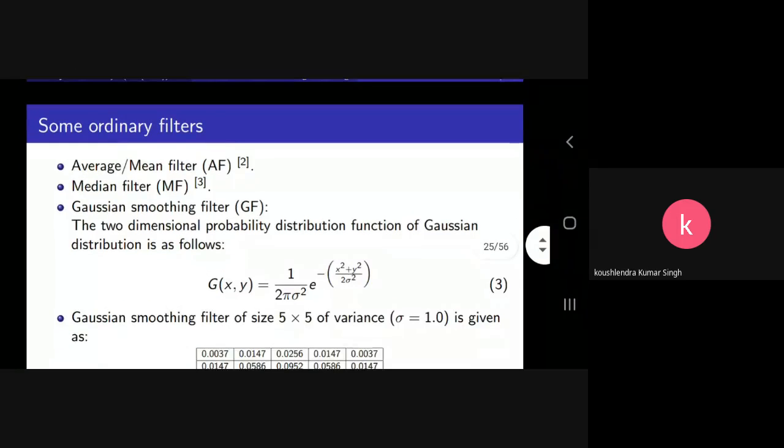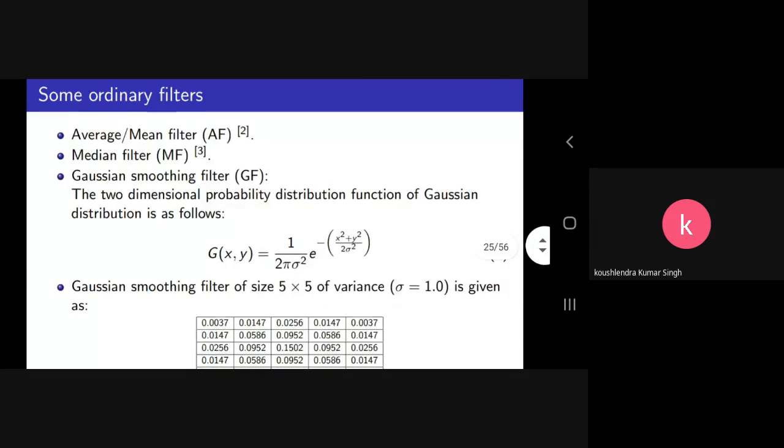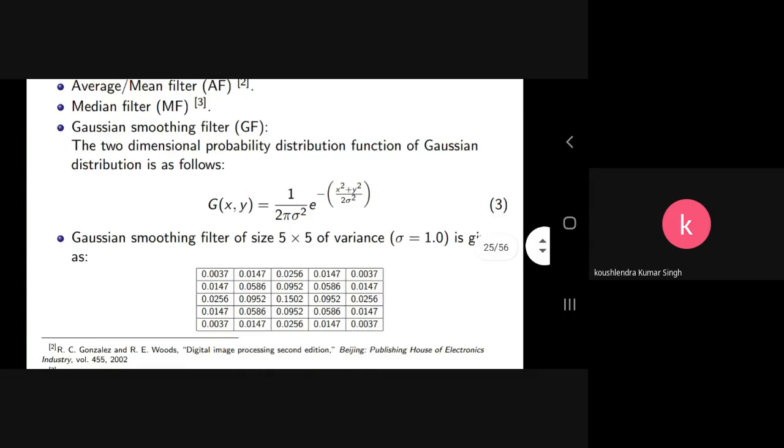So now I will go into brief details about the denoising filters, or the traditional filters that you might already know from an image processing course. One is the average or mean filter, there is the median filter, and then the Gaussian filter defined by the Gaussian distribution function.